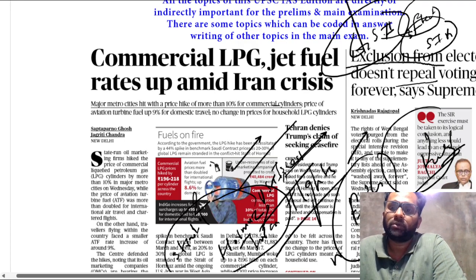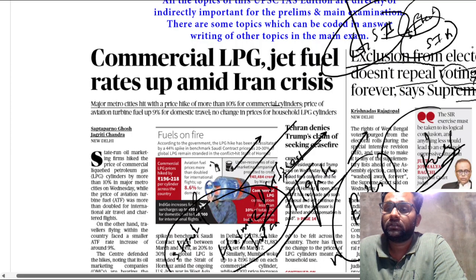So this is a very important direction and guideline from the Supreme Court, which says that if your name is not in the electoral list, it does not mean that you don't have the voting rights. This is a very important update related to the Election Commission and the election.